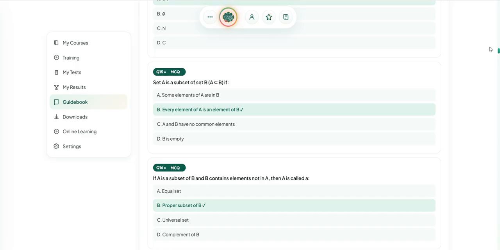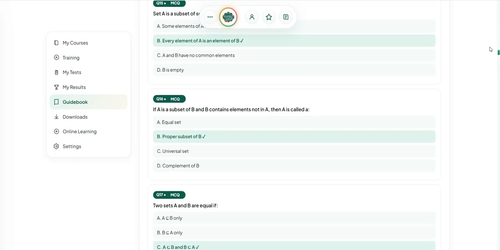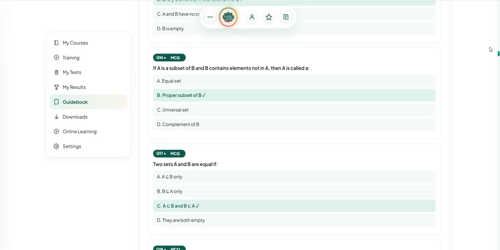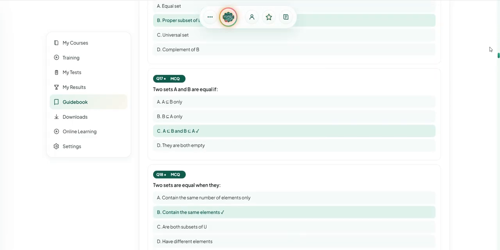A सबसेट है B के अगर every element of A is an element of B. If A is a subset of B and B contains elements not in A, then A is called a proper subset of B.